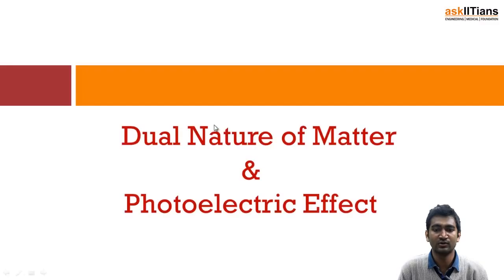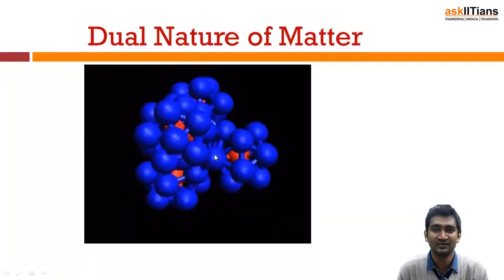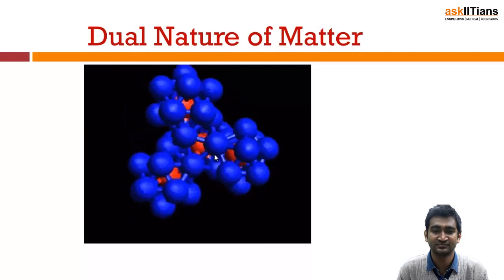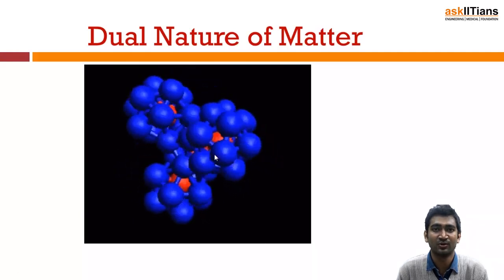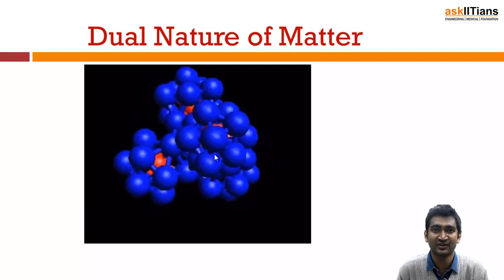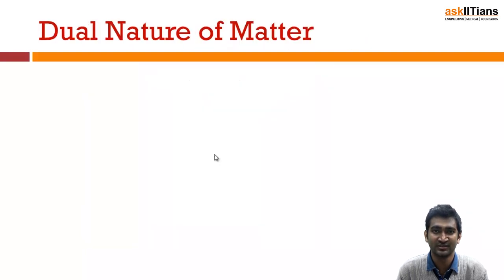So here let's begin. Now we'll move on to the dual nature of matter and the photoelectric effect, which is the beginning of the modern model of atom, the quantum mechanics model, in which we'll understand the duality nature of electrons. So let's proceed. The dual nature of matter. We'll see that electrons can be a wave as well as a particle, both natures.